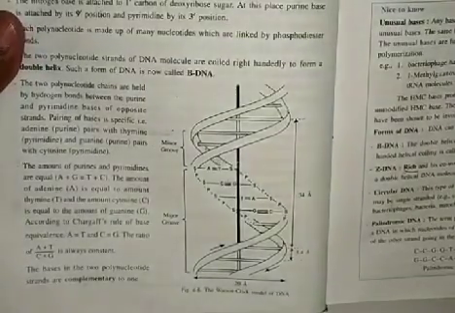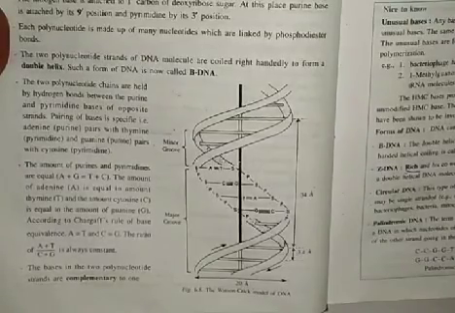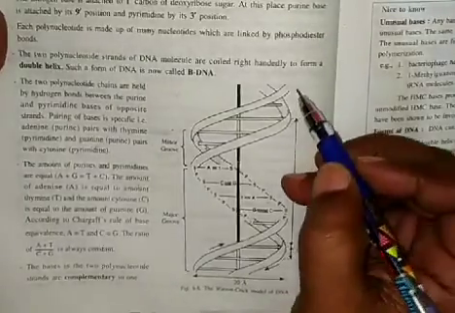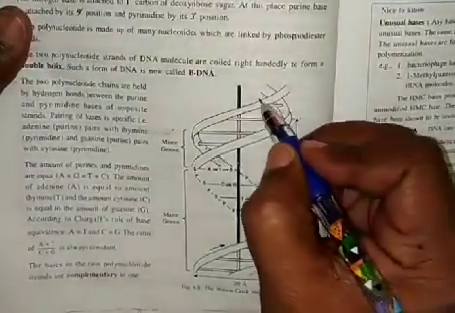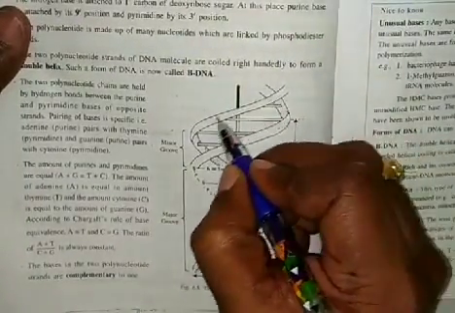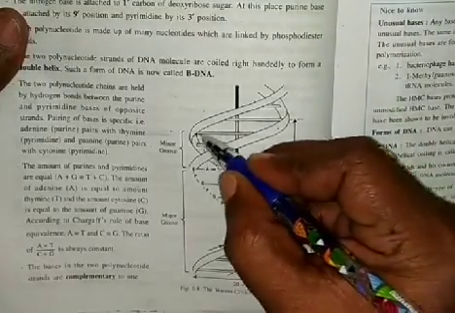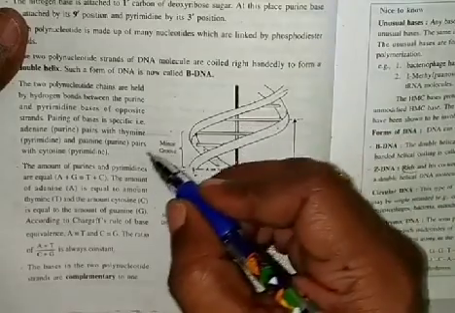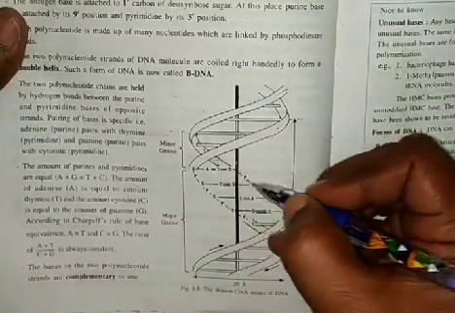Let us see the DNA structure now. DNA is made up of two polynucleotide strands. Polynucleotide means that many nucleotides, which we studied earlier, are present in one strand.